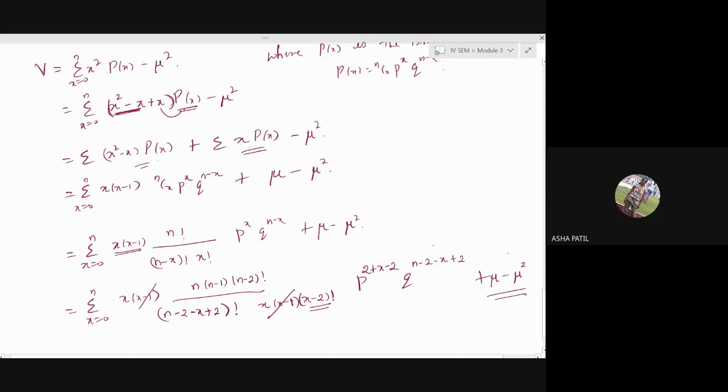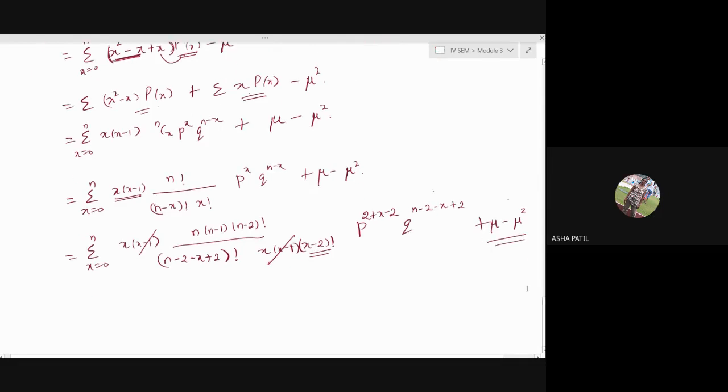Usually you will forget writing this mu and mu square in writing all these terms. Now the summation, what value does x take? x takes the value from 2 to n. Summation x taking the value from 2 to n, and here n into n minus 1 is independent of x, so we'll keep it outside.